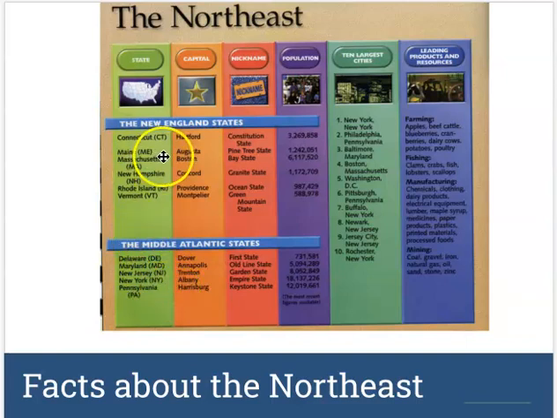For Maine, it has ME, and then Massachusetts is MA. Since they both started with M, they couldn't both be MA, so they had to differentiate them a little bit.